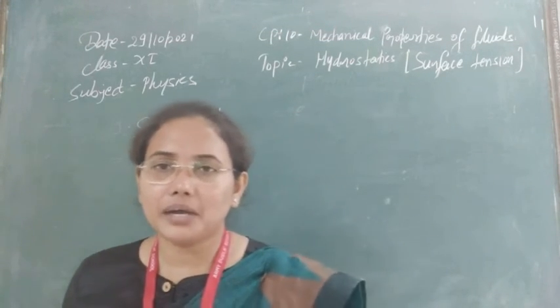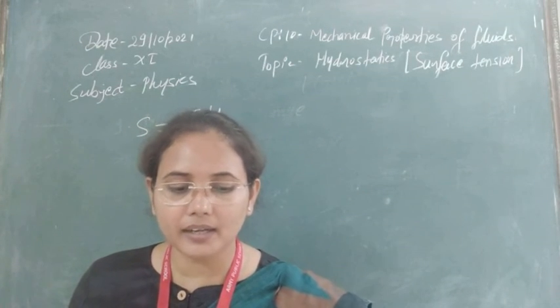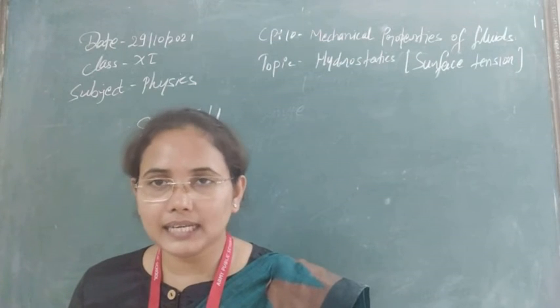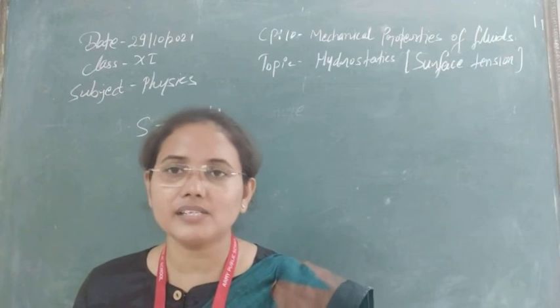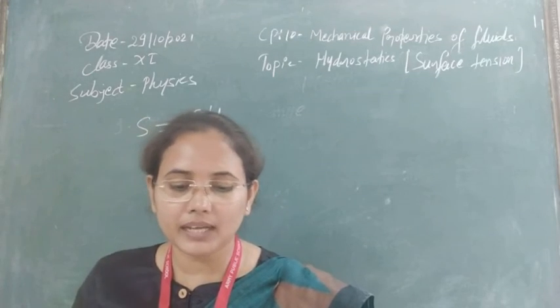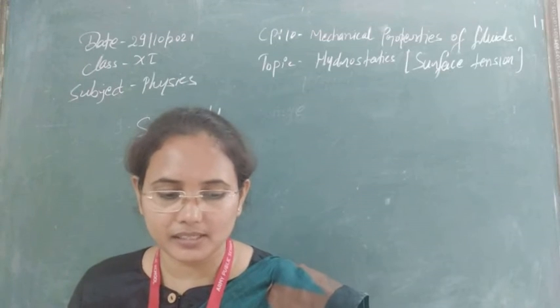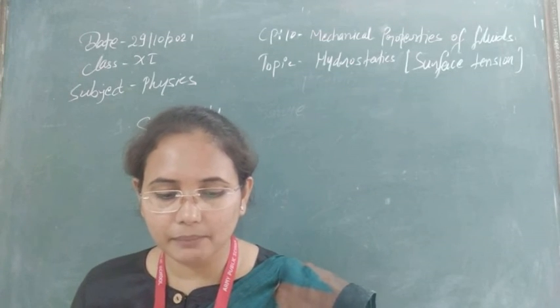Due to the greased iron needle, the surface tension decreases, and due to the force acting downward, where the needle is floating, some of the liquid goes in the downward direction. So this is also an example.